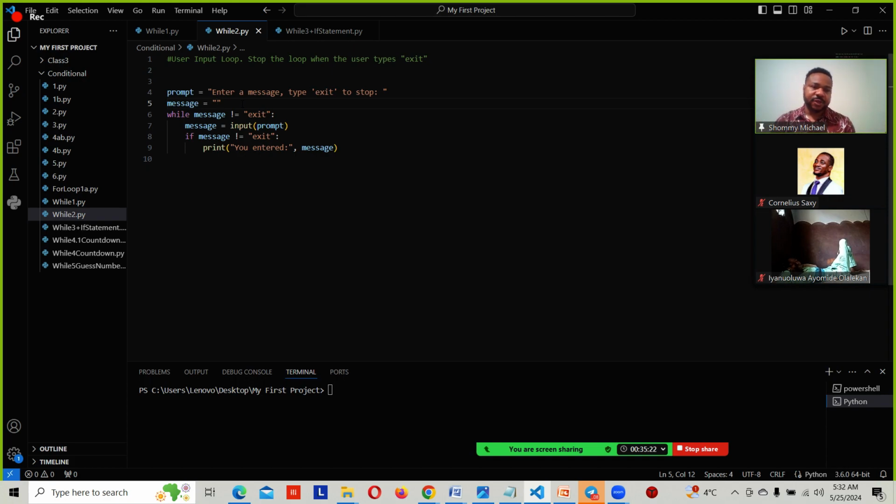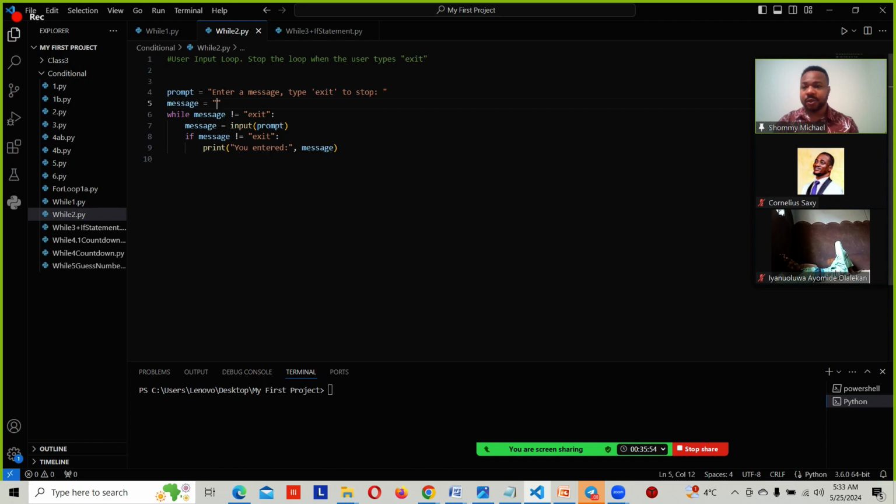I'll give us an example. Let's say you want to type in your password. You visited any website, maybe Gmail or Yahoo Mail or any website. When you get to the website, it is going to prompt you to input your username and password. It's going to provide you a box where you can input your username. So this is the function they always use because it's going to prompt you to enter something, right? And it's a good thing we are learning it. So prompt means it's going to prompt the user to do something.